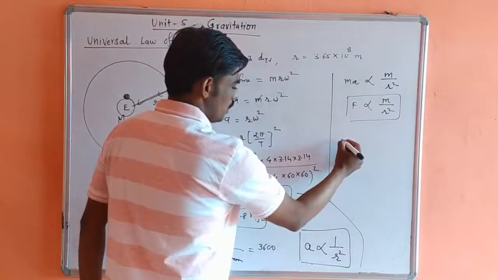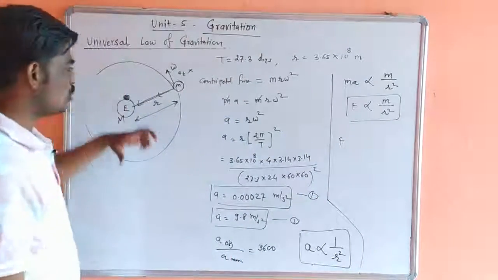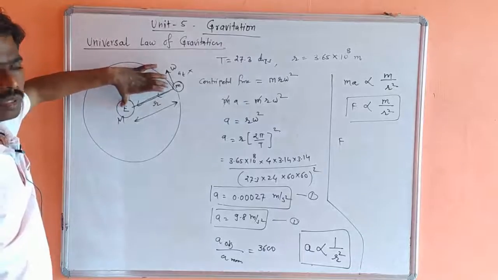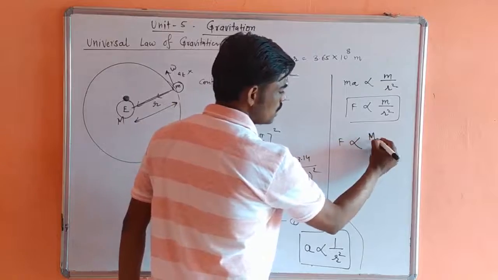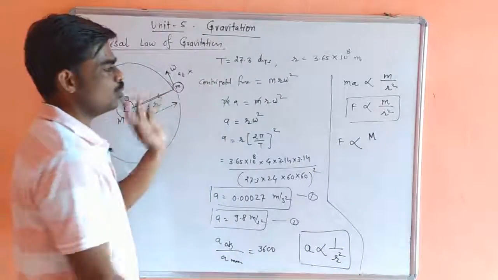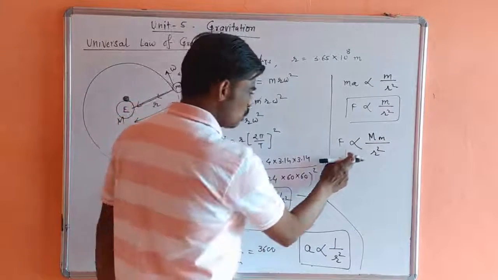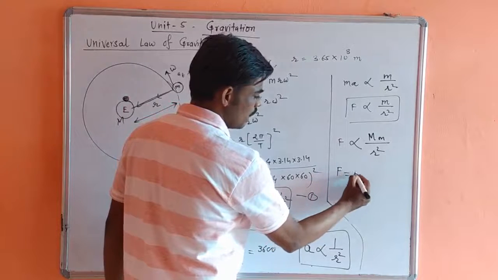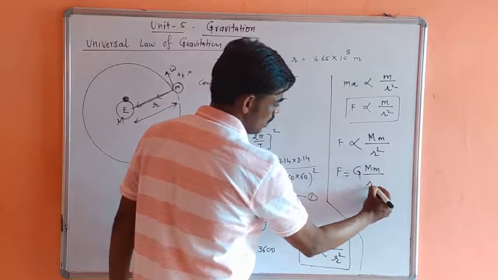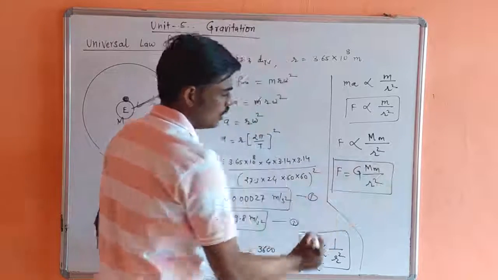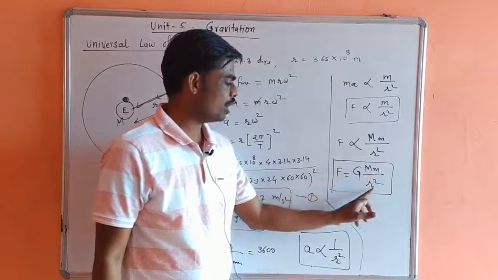From Newton's third law, the complete gravitational force, the mutual force of attraction between the earth and moon, is directly proportional to the product of the masses of the earth and moon divided by r square. We remove the proportionality sign by a constant, capital G: F is equal to G capital M small m upon r square.